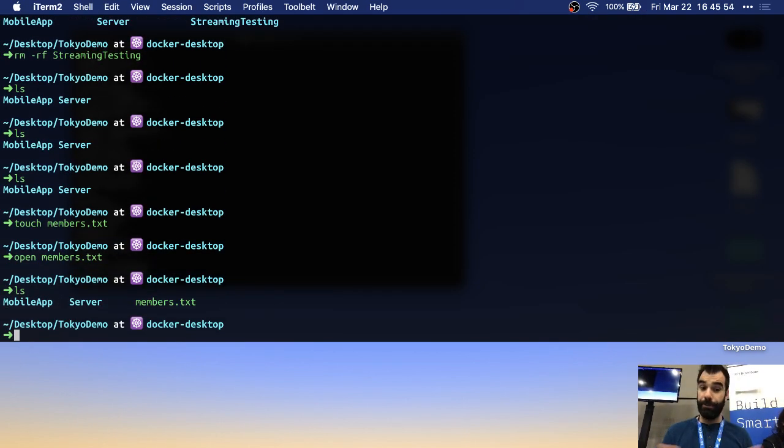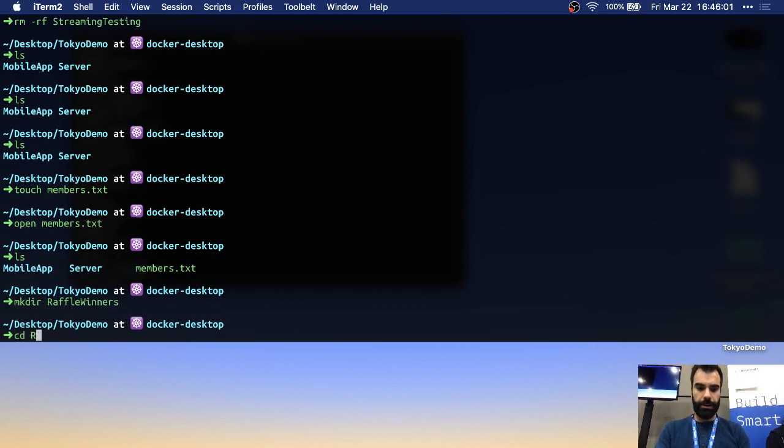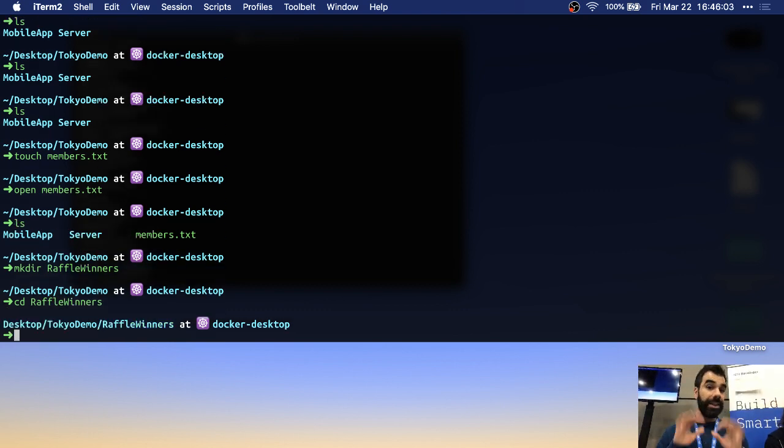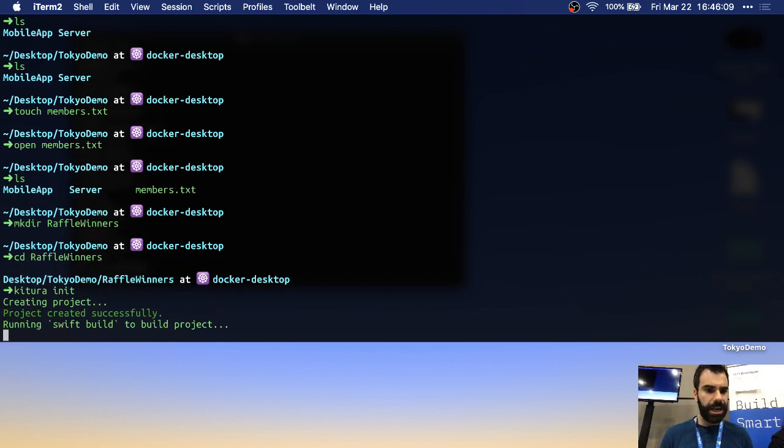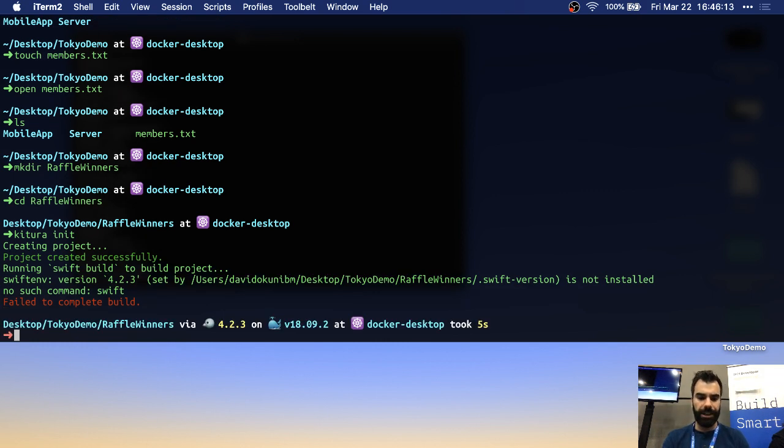To prove that we're doing this all from scratch, I'm going to make a directory, raffle winners. And this is a known bug if I type Kitura init for my system right now, because I have it a bit modded. It'll give me an error, but it's an easy fix. If you're using SwiftENV, then that's going to be the issue with it. So it's going to say fail to complete build.